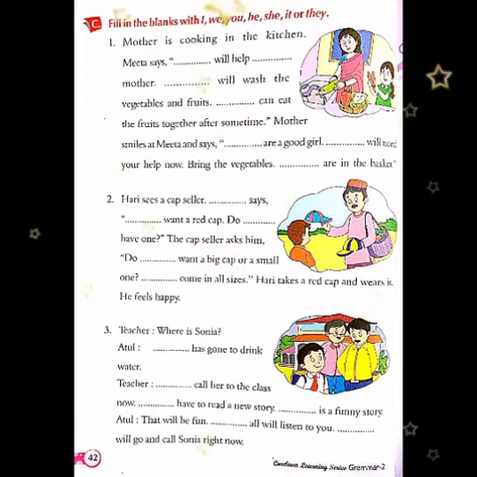So students, like 1 and 2, you have to read 3. Teacher, where is Sonia? And you have to read the sentences and then fill in the missing words. Students, in your notebooks, you have to write the lines which are given in the yellow box on page number 40 and do the exercise in your notebooks.